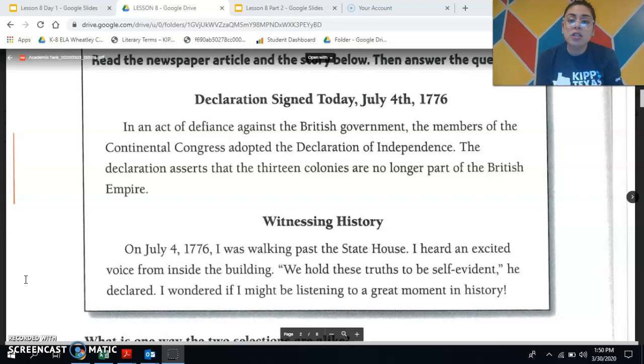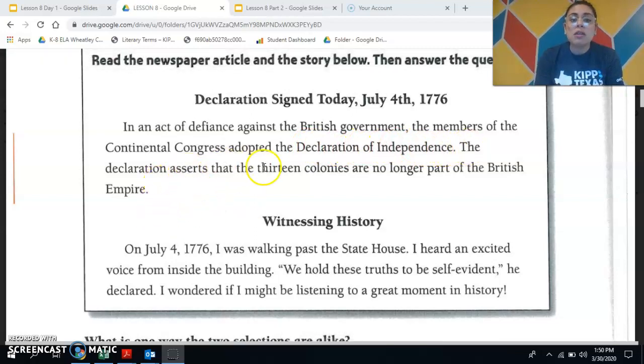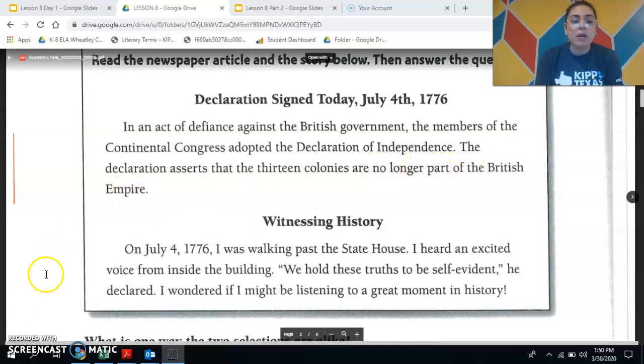Declaration signed today, July 4th, 1776. In an act of defiance against the British government, the members of the Continental Congress adopted the Declaration of Independence. The Declaration asserts that the 13 colonies are no longer part of the British Empire.